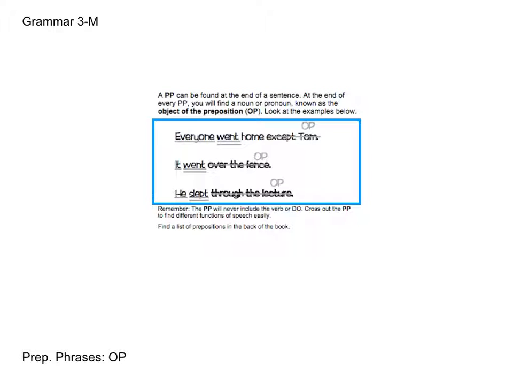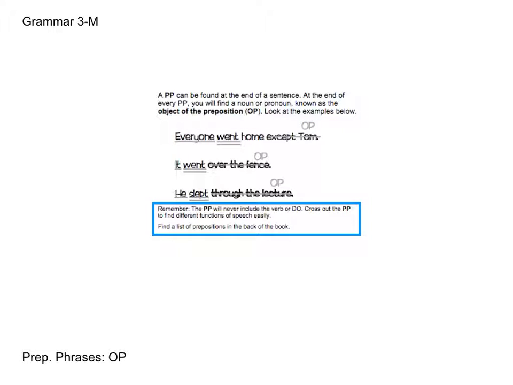And so here you can see we have a couple of different sentences for you. The first one, everyone went home except Tom. Tom is the OP because it is the noun ending that phrase that starts with except, which is the preposition. So we've got preposition and then noun. Remember, the prepositional phrase will never include the verb or direct object. That's why it's so important for you to cross out the prepositional phrase first so you don't get the OP and the DO confused, because the OP may be a noun and the direct object will also be a noun, but those aren't the same things in the sentence.